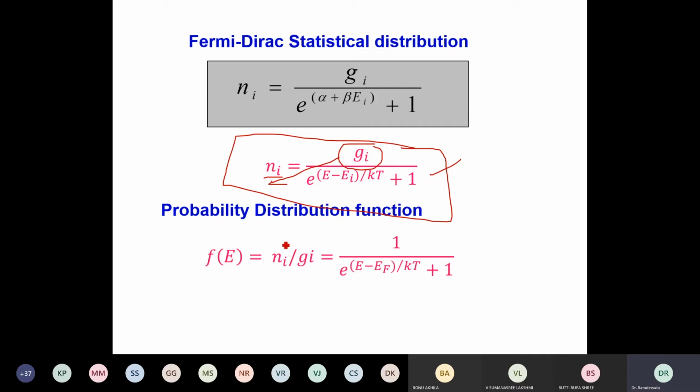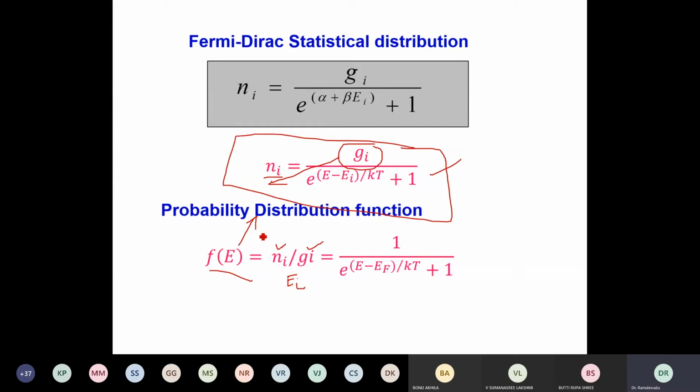That means these are the number of probable events, these are the total number of events. So the total number of particles are to be placed in available energy levels, and the available energy levels are many when compared to the number of particles. Therefore, Ni by Gi gives the probability of finding a particle in an energy state Ei. In a given energy state Ei, what is the probability? Hence, f of E is called the probability distribution function.